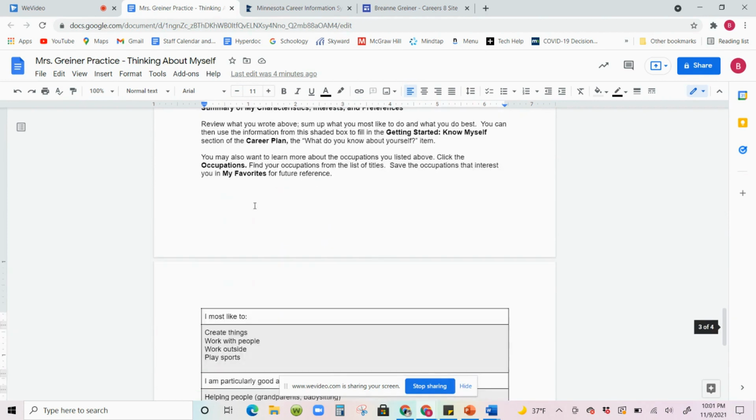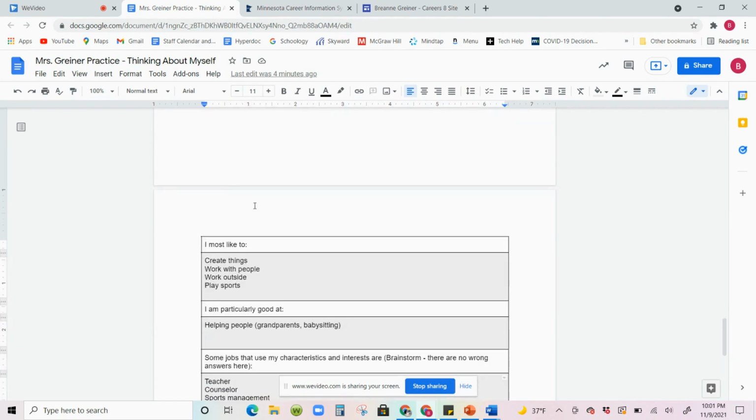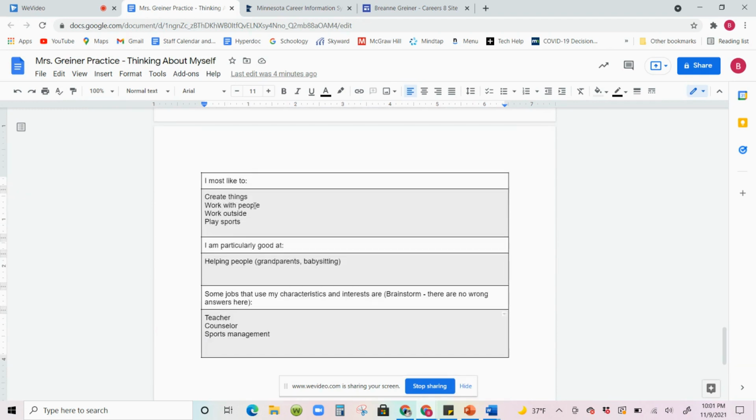Okay. I put that I like to create things, and I do. I love to create new things with my hands. I like to handle things when I learn. I definitely like to work with my hands. I like to work with people. Okay, I loved working with my grandparents when I was your age. I loved babysitting. In ninth grade, I eventually became a lifeguard. So that's like 1 year later than where you're at right now.